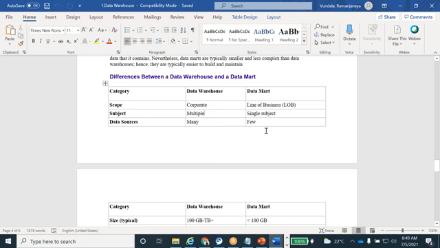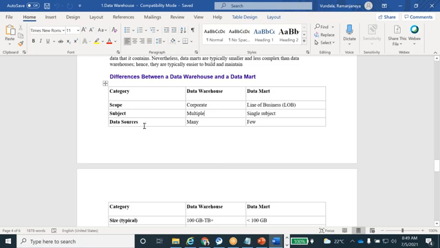This is one data mart. Personal loan is one data mart. Credit card information is one data mart. Home loan is one data mart. Like that, they are going to create the different data marts. One table is nothing but one data mart. Multiple tables will be in the data warehousing. Subject will be multiple in the warehouse, here a single subject.